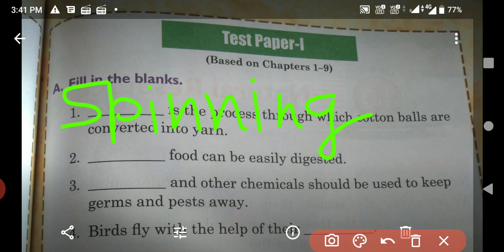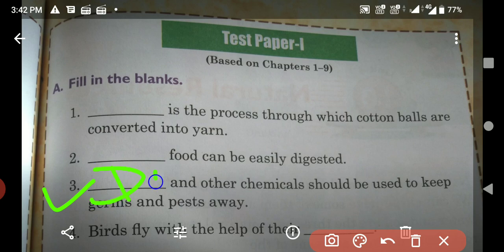Second one, dash food can be easily digested, cooked. And first letter of the sentence should be capital. Third one, plants dash and other chemicals should be used to keep germs and pests away. Answer is disinfectants. Write down here disinfectants.